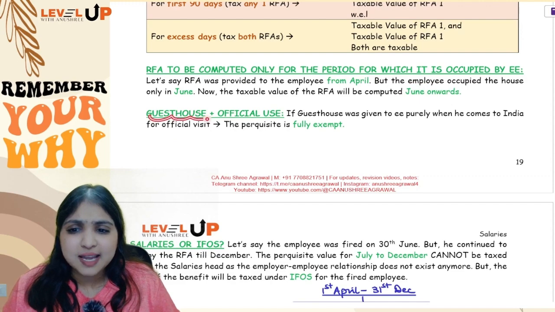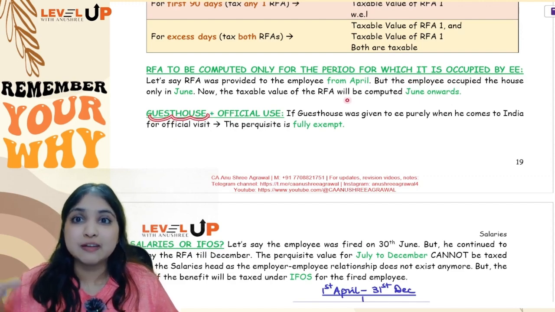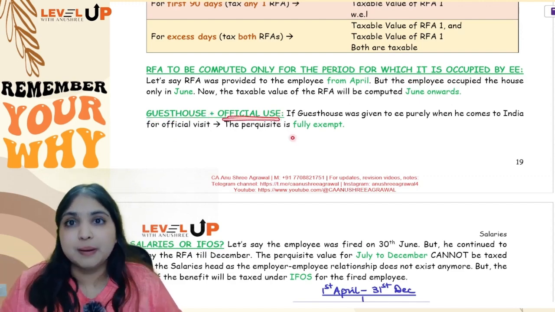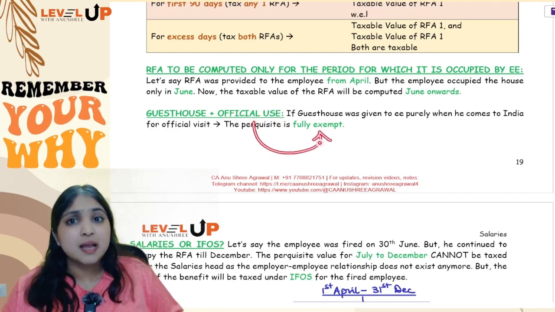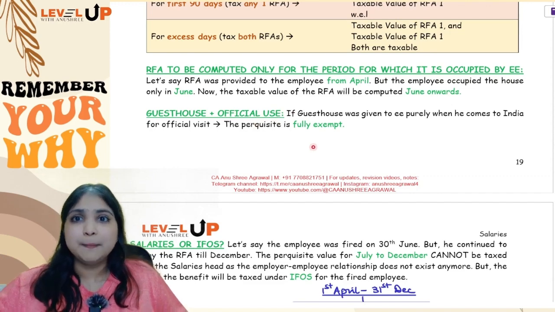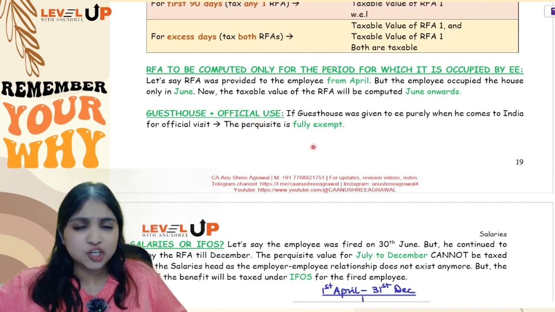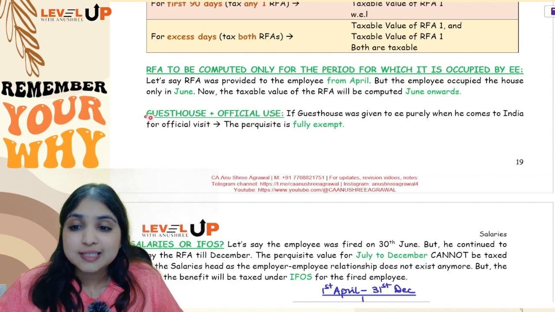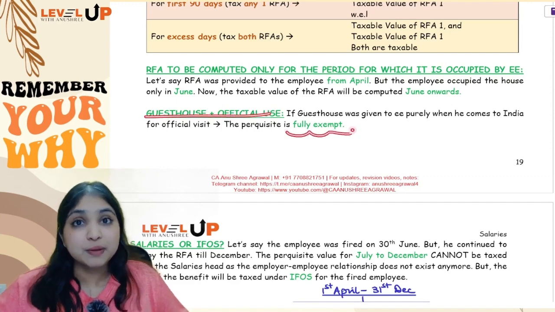Then in case it's a guest house which the employer has given to the employee for pure official purpose, that's going to be fully exempt. For example, let's say the employee is going on an official visit, so the employer is giving him some guest house accommodation. It's purely for official purpose. So guest house accommodation purely for official purpose will be fully exempt.